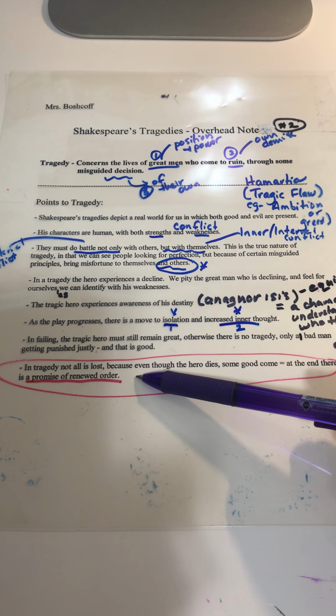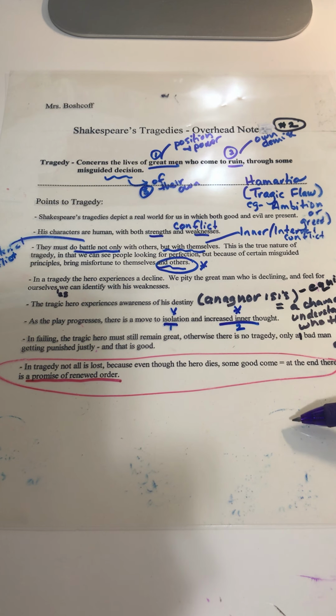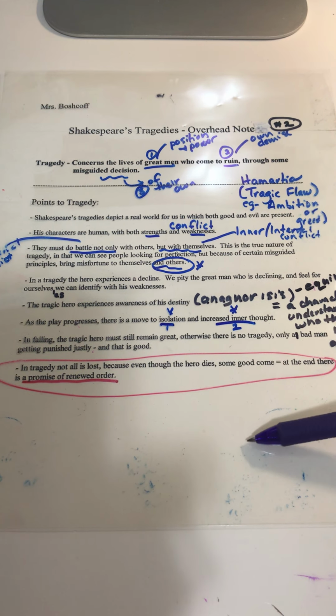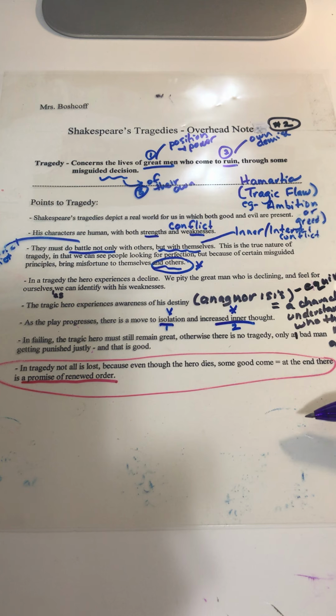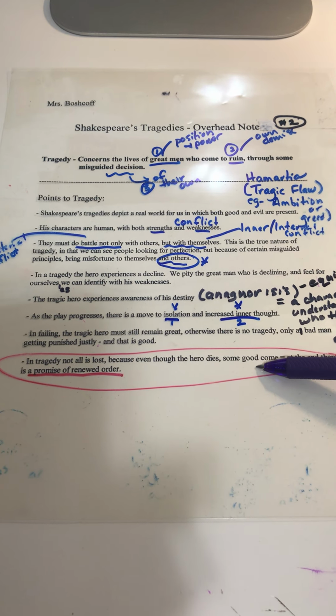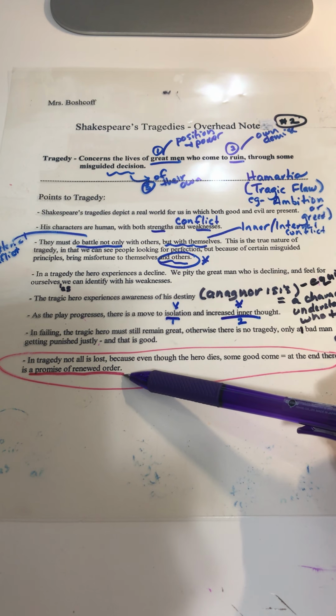So again, we do see this promise of renewed order, and a bunch of other really good things happen at the end as well, right? A bunch of people are promised wealth and fortune and new titles, such as the first earls of Scotland. They're going to welcome people who have left the country. They're going to welcome them back. So there is this promise of renewed order.